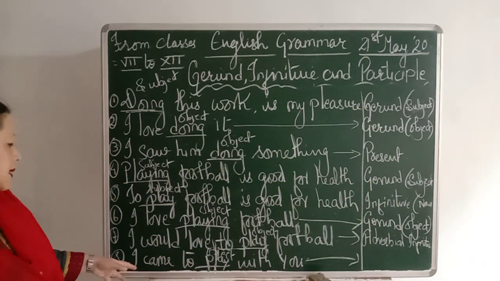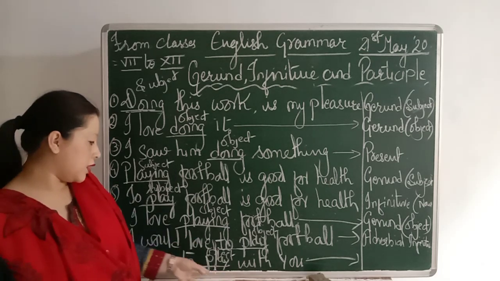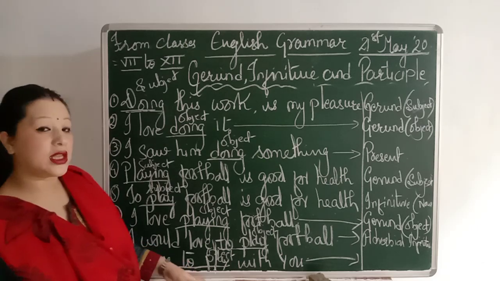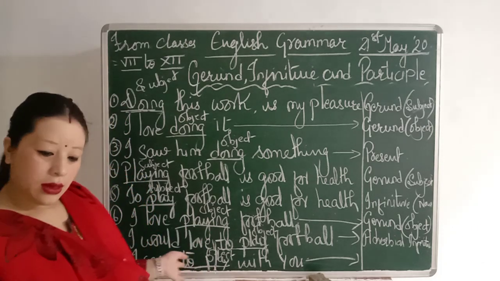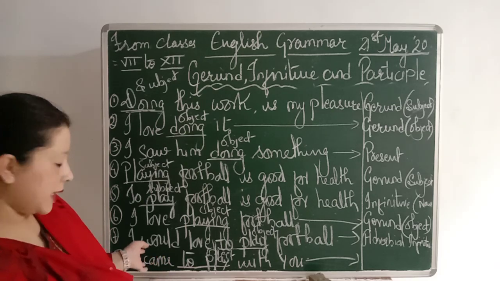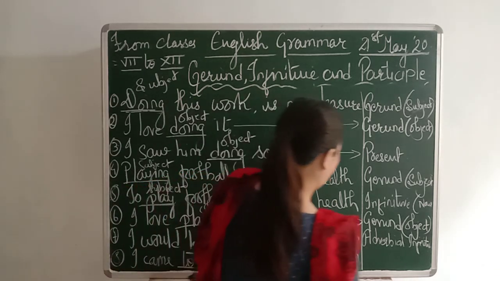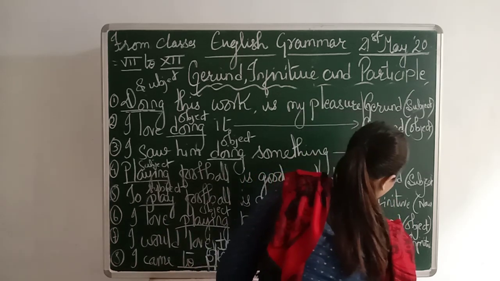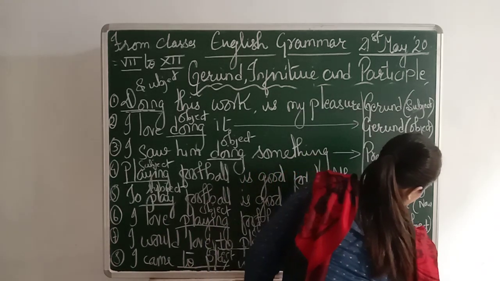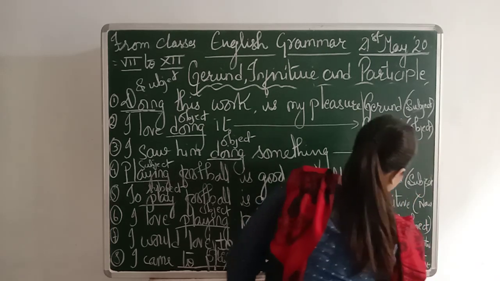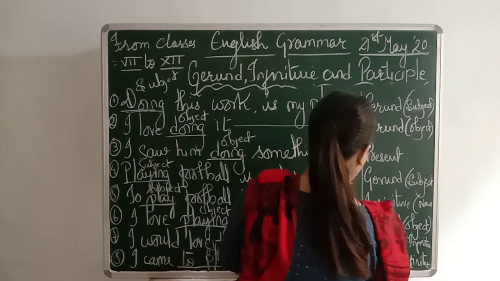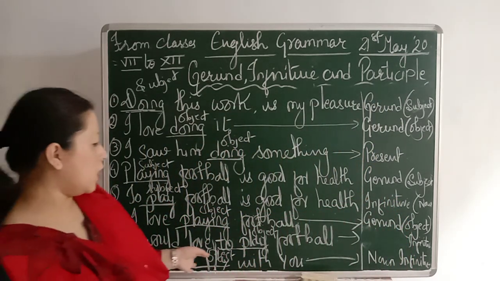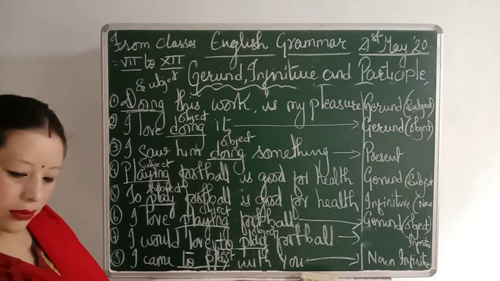So the next sentence is, I came to play with you. So here just two plays. This is also an infinitive. But which type of infinitive is this? Whether that's a noun, adjective, or adverb.